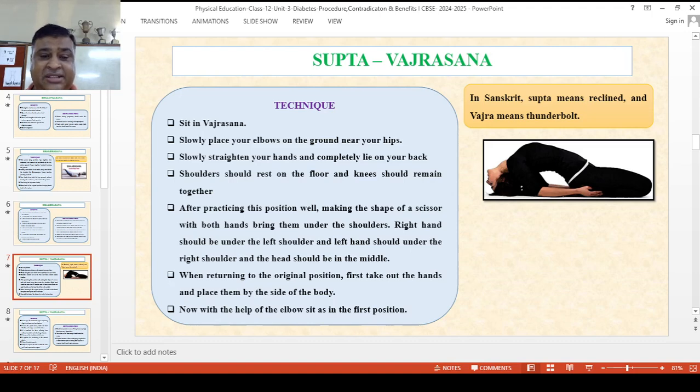After practicing the position well, fold both hands and bring them under the shoulders. The right hand should be under the left shoulder and the left hand under the right shoulder, and the head should be in the middle. When returning to the original position, first take out the hands and place them by the side of the body. Now with the help of the elbows, sit in the first position.